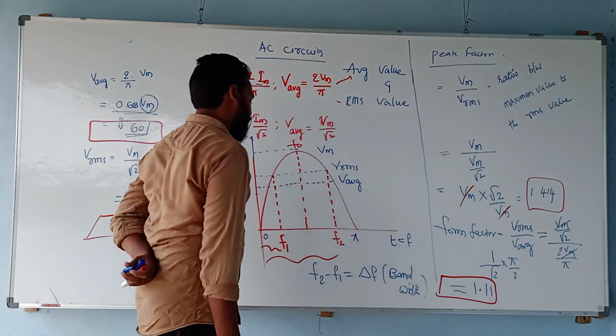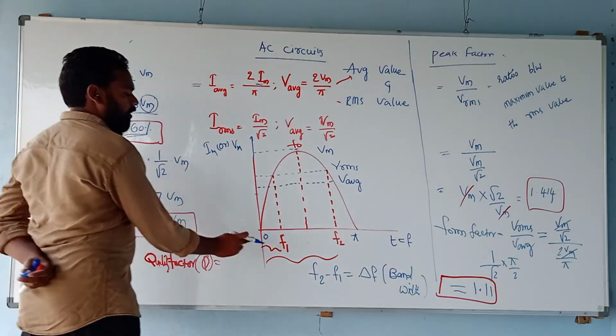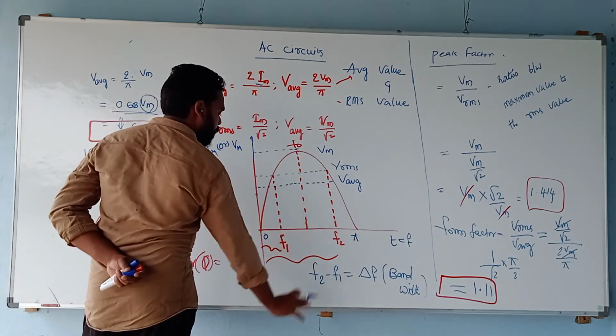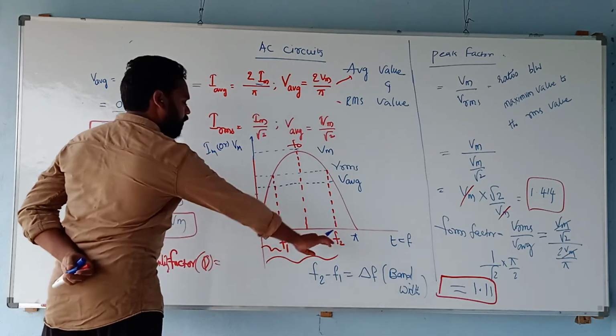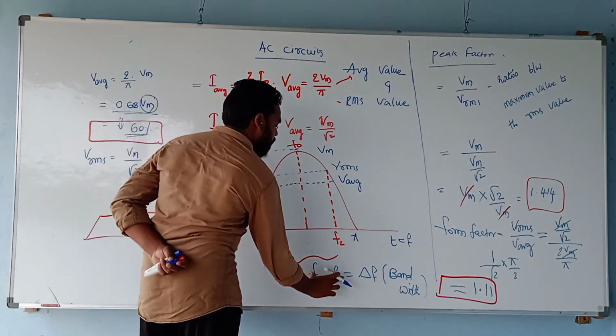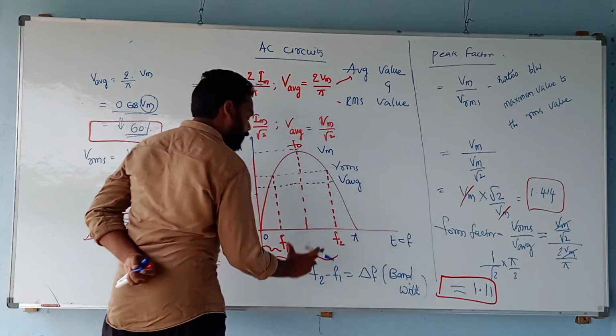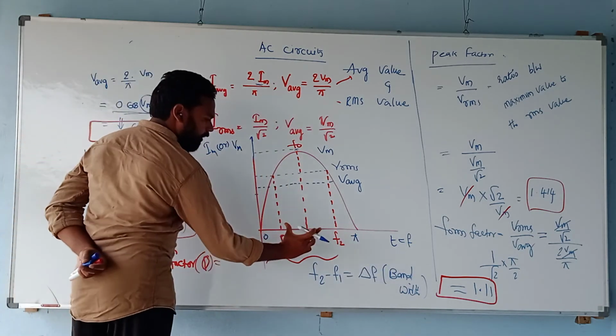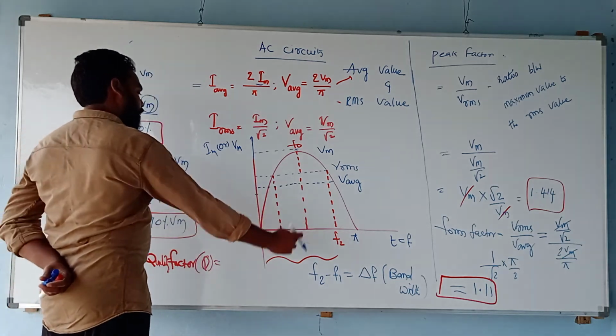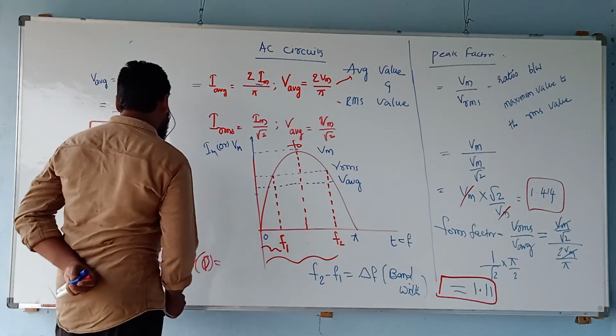Del F is bandwidth. This is the difference between both the frequencies, F2 minus F1. Del of frequency is also known as bandwidth, because we are trying to calculate the width of this. So del F is equal to F2 minus F1.